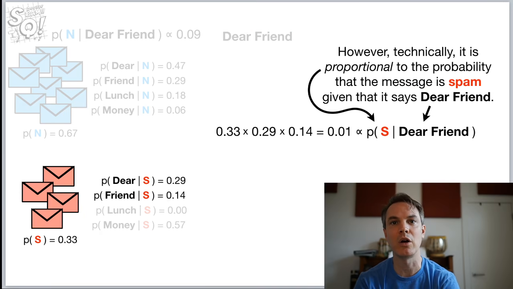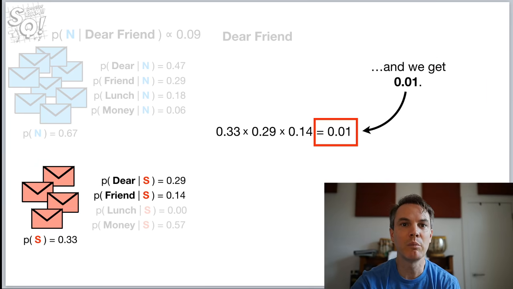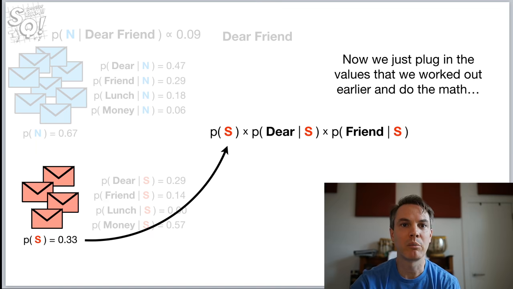Okay, this is where we're actually talking about the proportionality. You remember, we start on the left side with the probability it's spam, times the probability we see a word given that it's in spam, times the probability we see another word given that it's in spam.